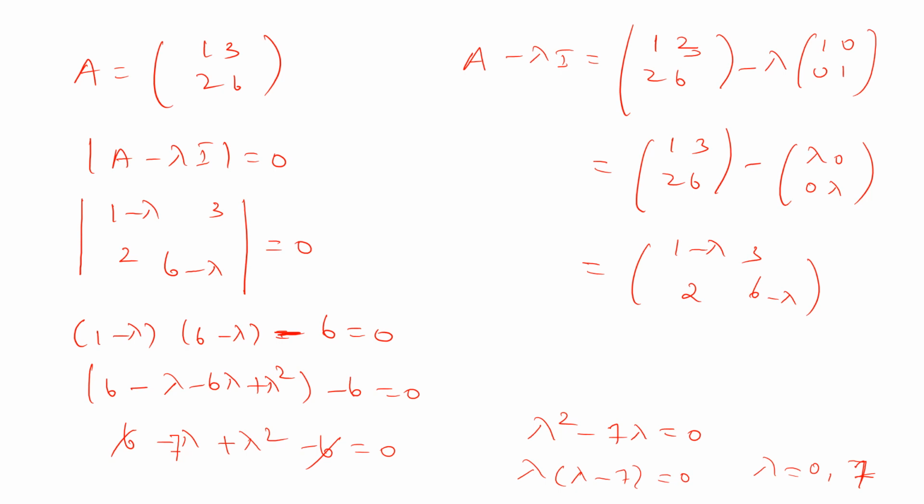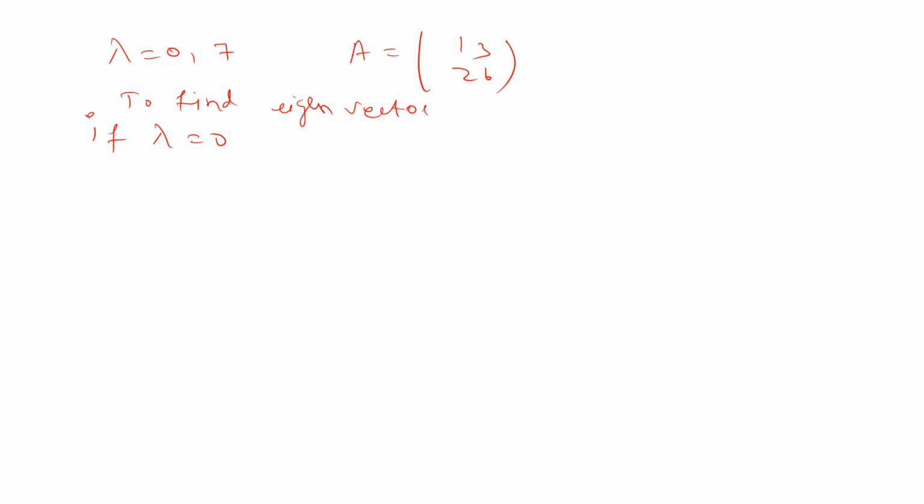Okay. So now how to find the corresponding eigenvector. We have the two eigenvalues, lambda equal to 0, 7. Our matrix is A is equal to 1, 3, 2, 6. Now, first case, lambda equal to 0.